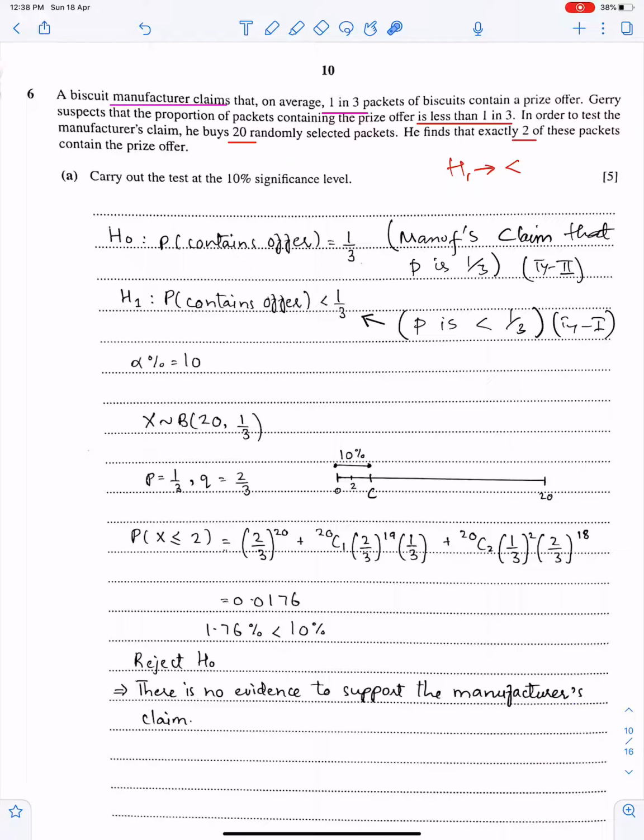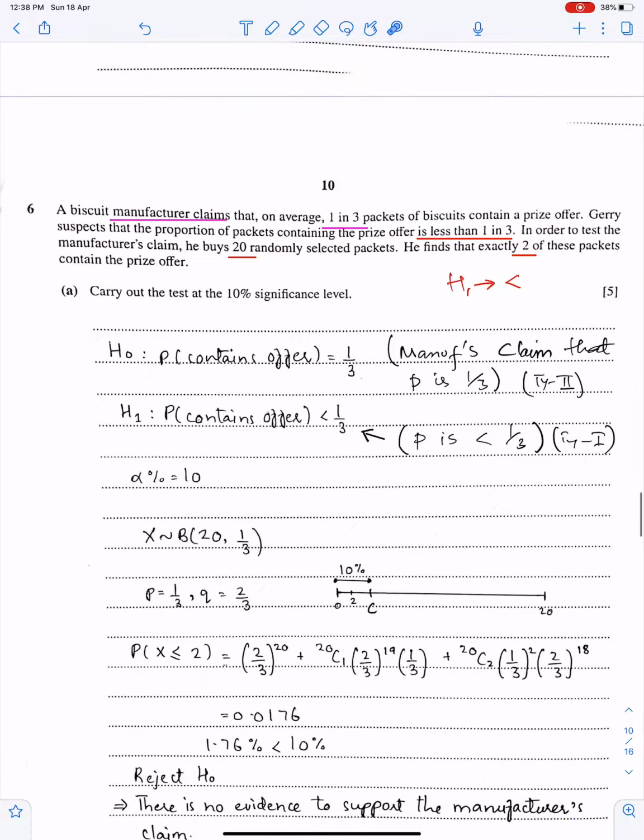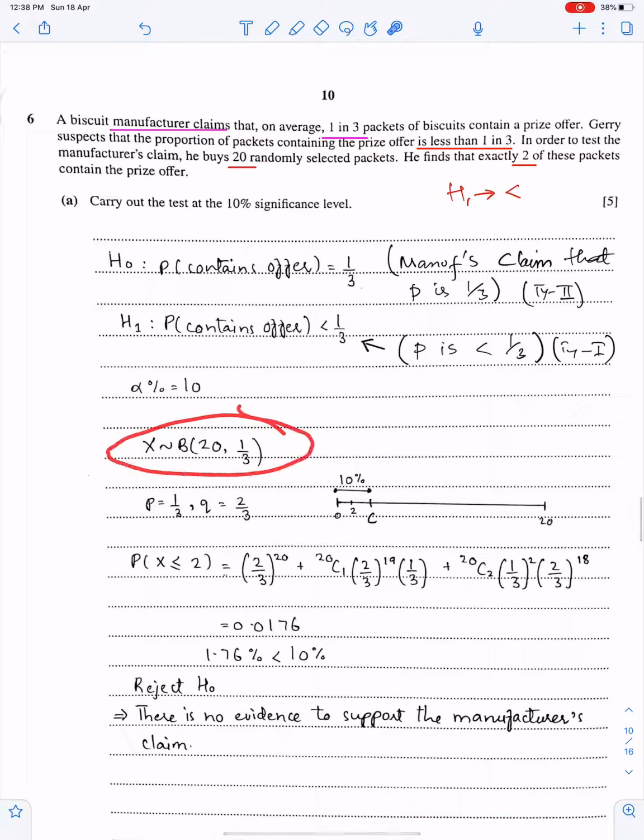In order to test the manufacturer's claim, he buys 20 randomly selected packets. This is the binomial situation. 20 packets, and he finds that exactly 2 of these packets contain the prize offer. This is the test value. And this is a lower tail test, left tail or lower tail.